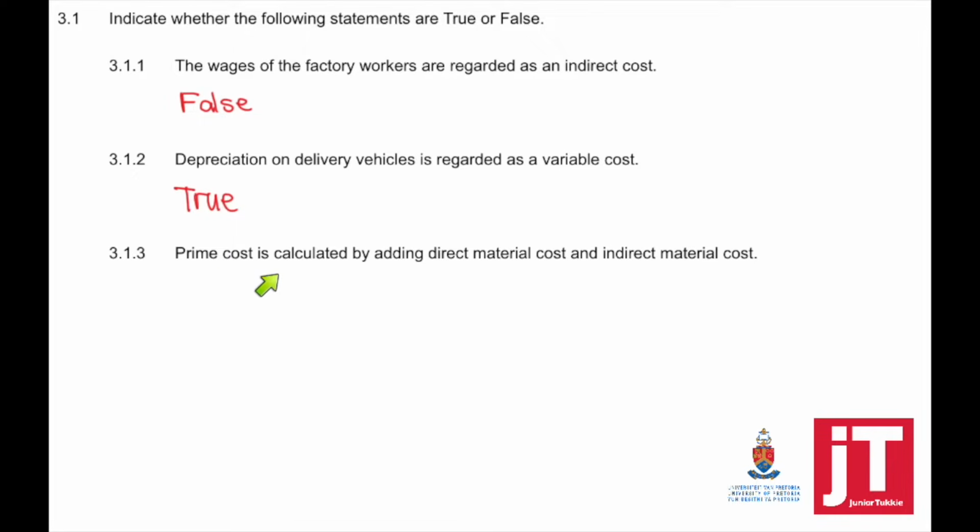Question 3.1.3. Prime cost is calculated by adding direct material cost and indirect material cost. This is false because to get our prime cost, we need to take direct material cost plus direct labor cost.